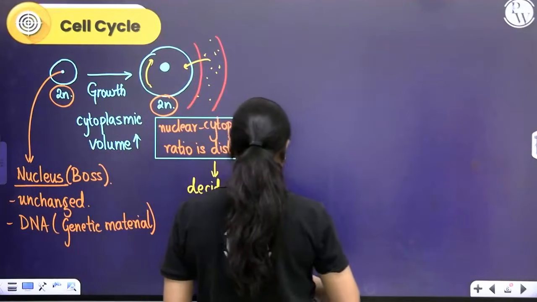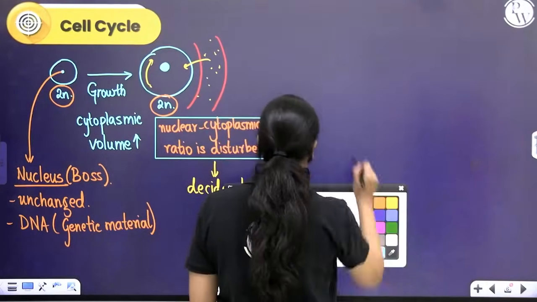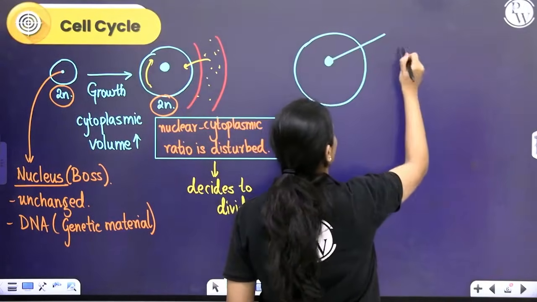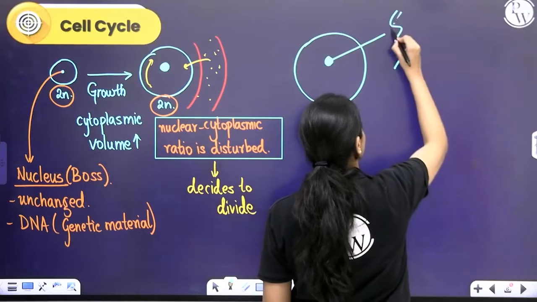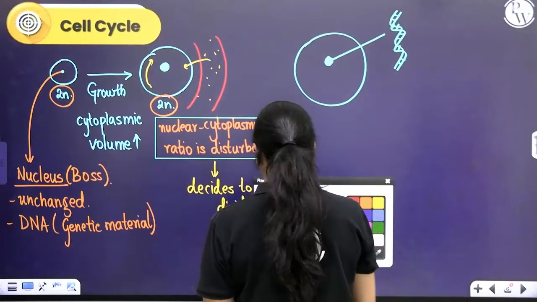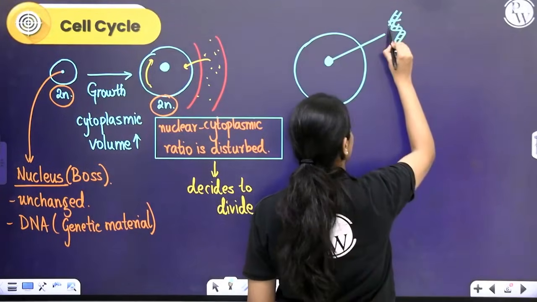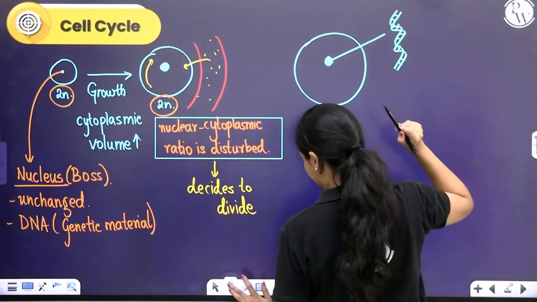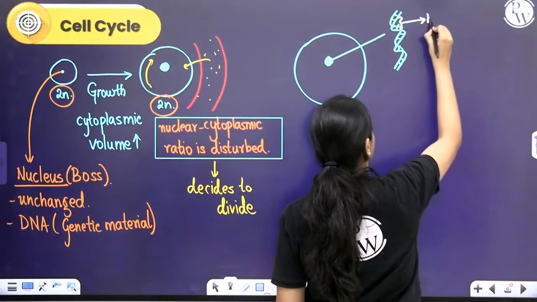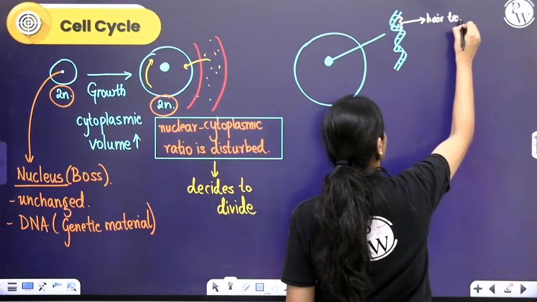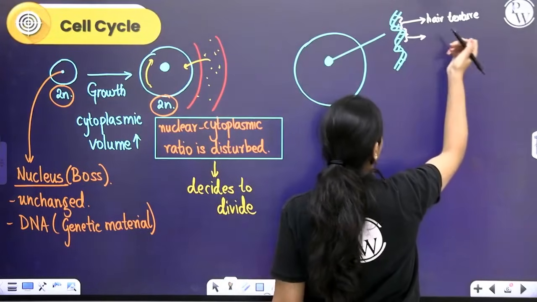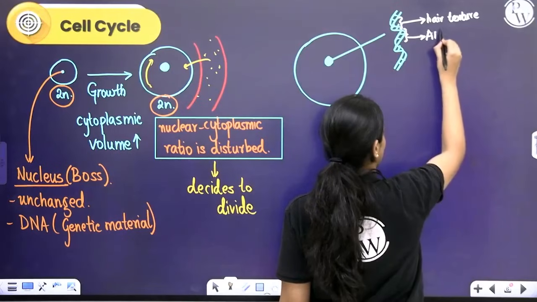It has decided to divide right now. Let's take this cell here. I'm going to draw it here again. This is one big cell right now. Within it, I have a nucleus. And in this nucleus, there is DNA. In different segments of the DNA, there will be information for different things. In this one segment, let's say, there is information for hair texture. In this segment, there is information for probably a protein that is required in ATP synthesis.